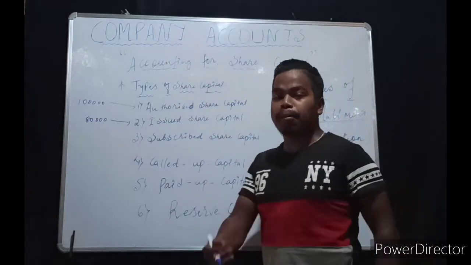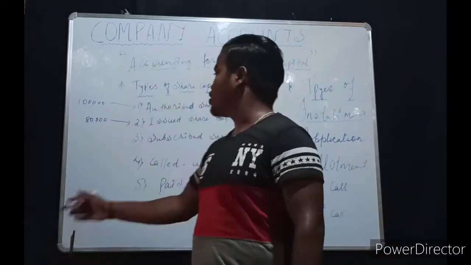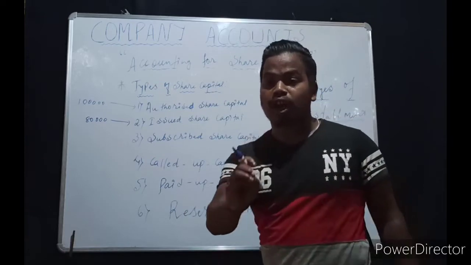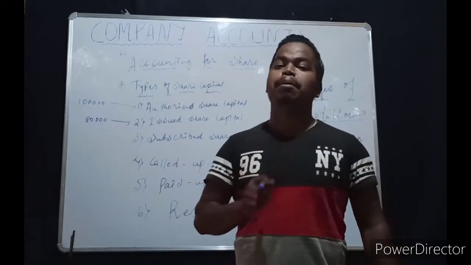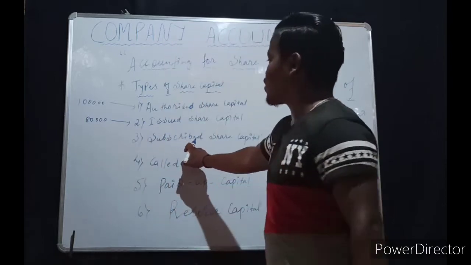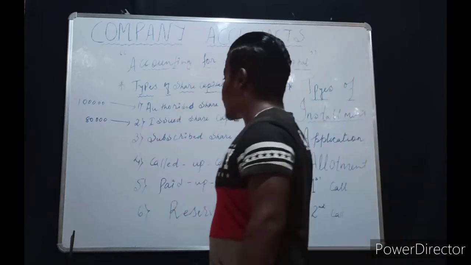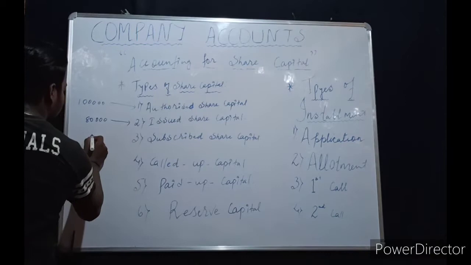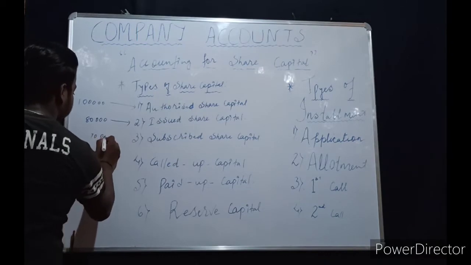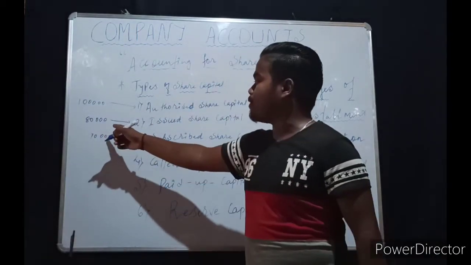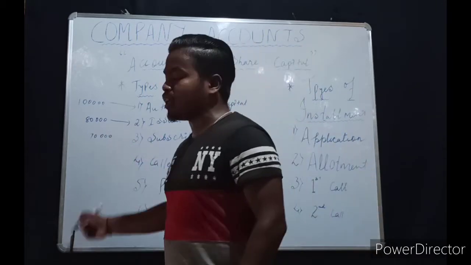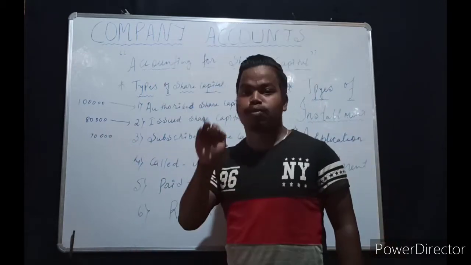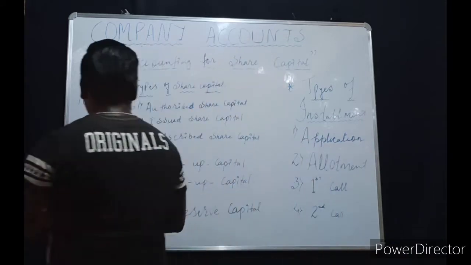And now say the public have subscribed, meaning how many of the shares issued by the company are subscribed by the public, that is termed as subscribed share capital. Understood? Suppose the public have applied for only 70,000 shares, while the company issued 80,000. At that time it will be termed as under subscription of shares.